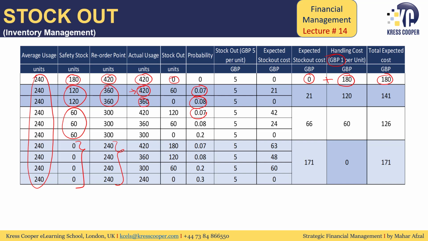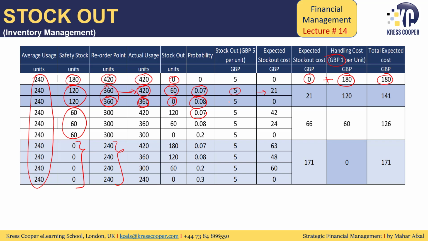If the demand is 420 and the reorder point is 360, there will be a shortage, a stockout of 60. And if the actual usage or demand is 360 and the reorder point is 360 as well, there is no stockout. So at this stage, my expected stockout cost is 60 into 0.07 into 5, this is 21.